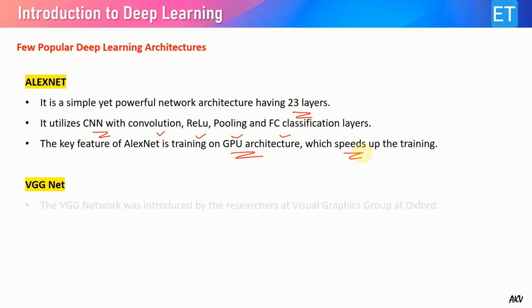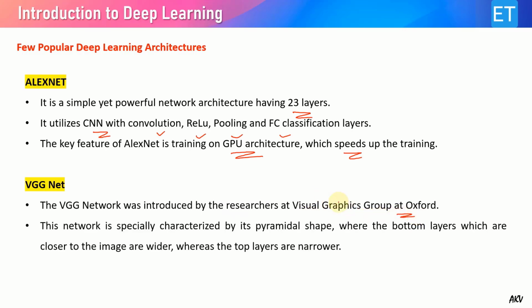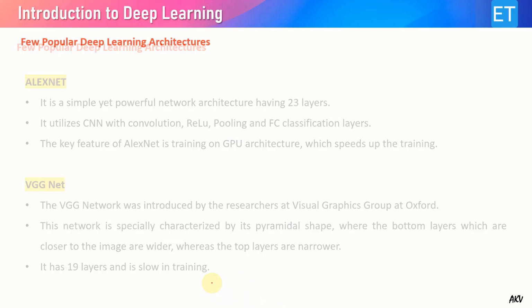The next is the VGGNet. The VGG network was introduced by researchers at the Visual Graphics Group at Oxford. That's why it is known as the VGG. This network is especially categorized by its pyramidal shape, where the bottom layers, which are closer to the image, are wider, whereas the top layers are narrower. So it's a pyramid type of architecture. It has 19 hidden layers, and it is slow in training.